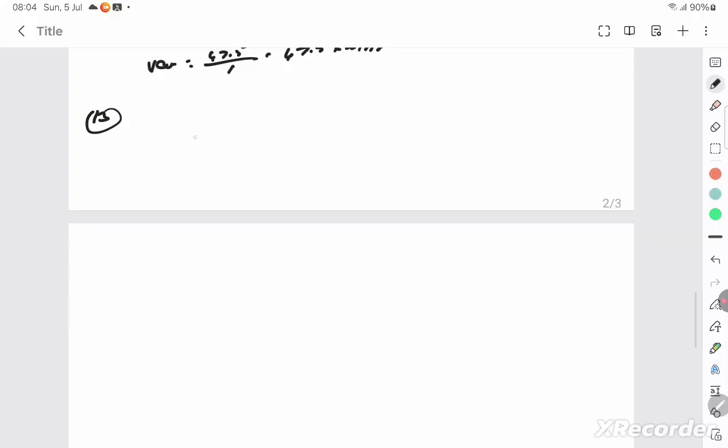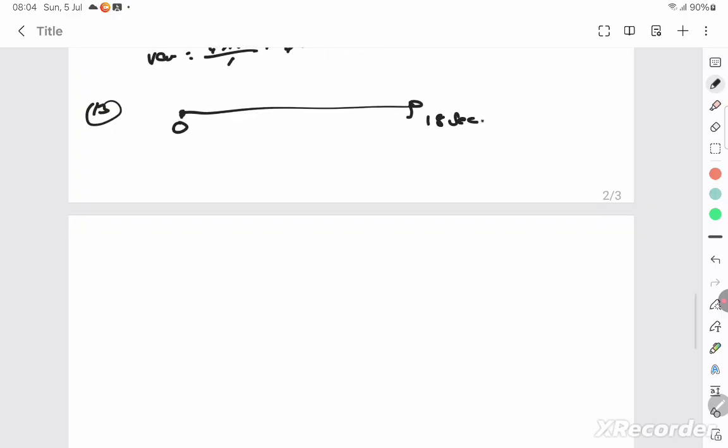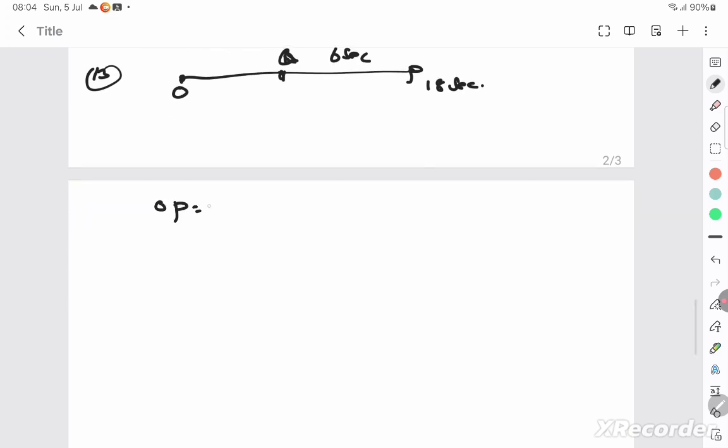13th question, a car is moving along the x-axis. It moves from O to P in 18 seconds and then returns back to Q in 6 seconds. What is the average speed of the car in going from O to P? The total distance is given, 360 at P. Distance travelled by the total time taken, 18. So the average speed for travelling O to P is 20 meter per second.